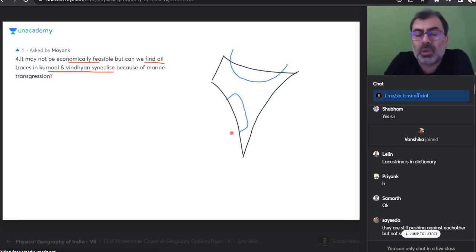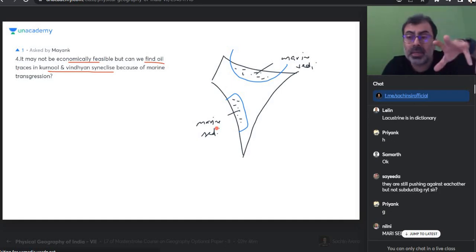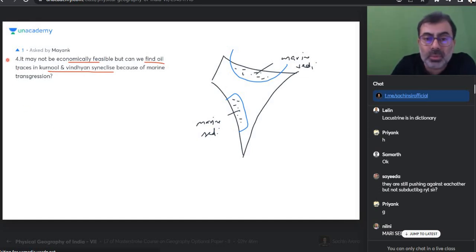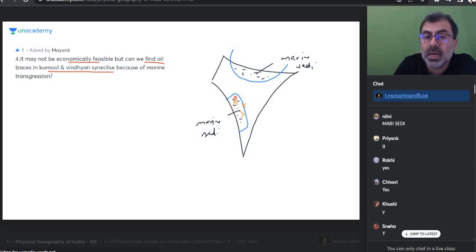So now water has come. Please understand, when some marine water comes, that does not mean a guarantee of petroleum. That will bring what? Marine sediments. Do we get that? When these marine sediments go down, are subducted, and are lowered, then under high temperature and pressure they will convert into oil. Do we remember? This never went down after that. This did not go much down. That did not happen here.